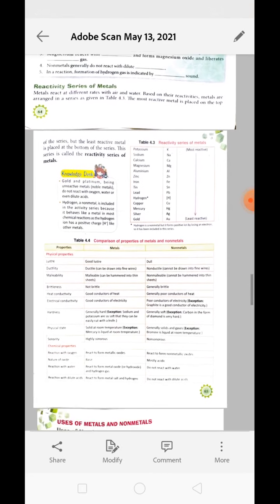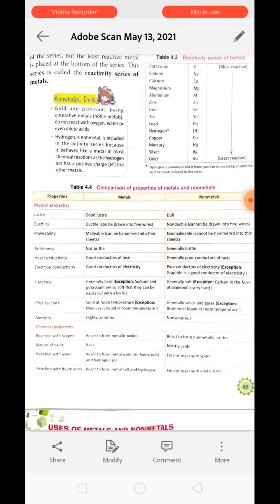Comparison of properties of metal and non-metal, that we have studied, okay, and it is given in table form, where in the physical properties we have learned about lustre. Metal is lustrous in nature, whereas non-metal is generally dull. Ductility, yes, metal is a ductile substance, whereas non-metal is non-ductile. Malleable, metal is malleable, non-metal is non-malleable. Brittle, metal is non-brittle, okay, and non-metal is generally brittle in nature.